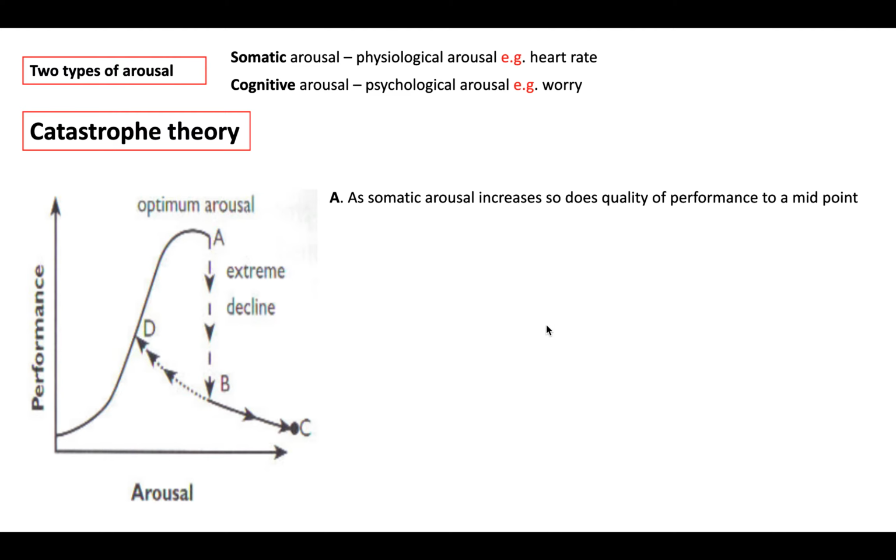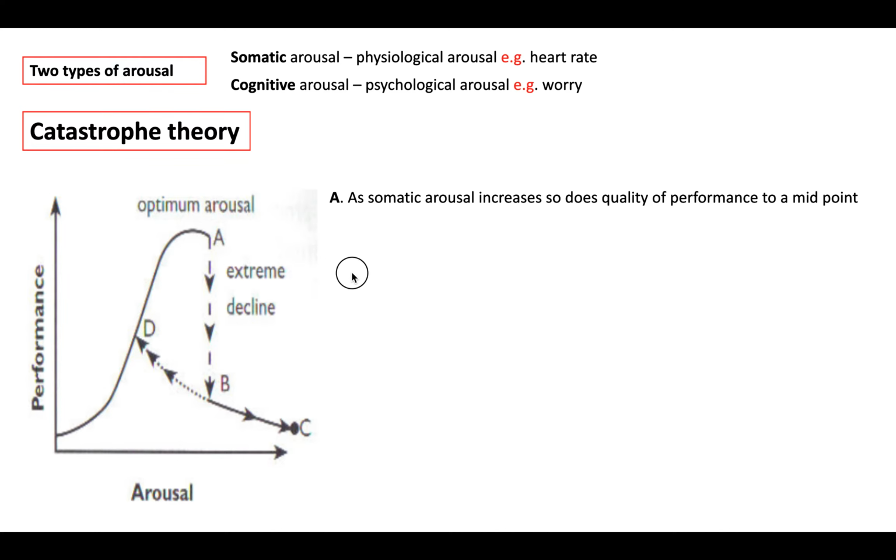First of all, as somatic arousal increases, so does the quality of performance to a midpoint. That's point A. Somatic arousal is physiological arousal, so heart rate, for example. As that increases, so does quality of performance to a midpoint.